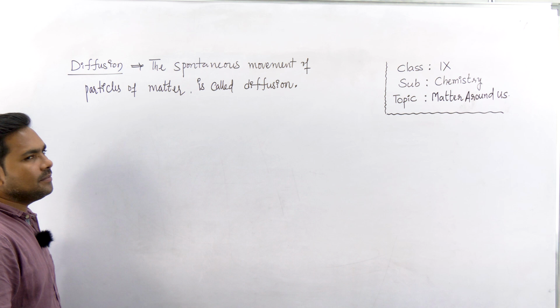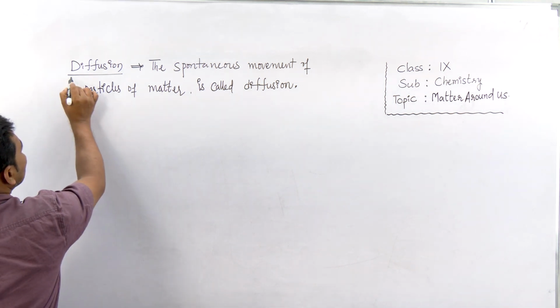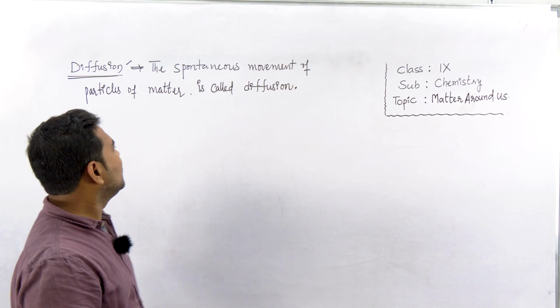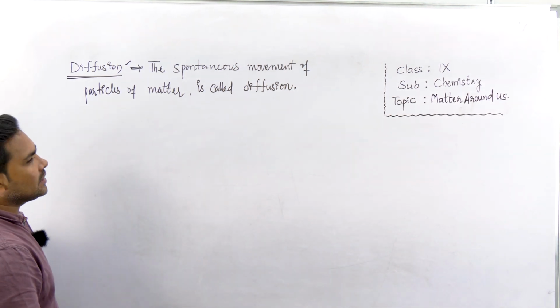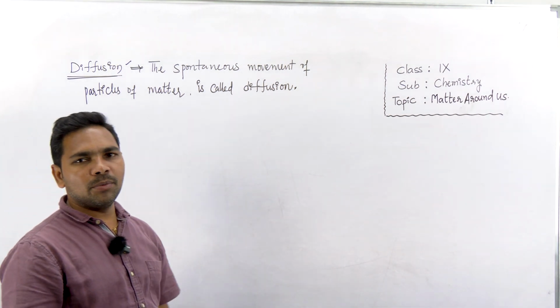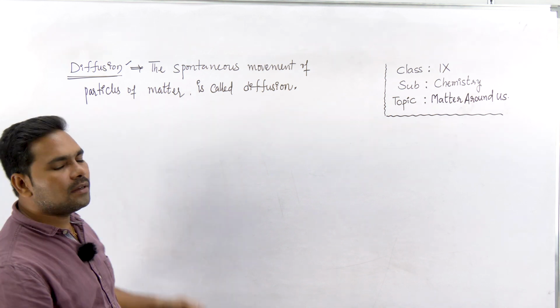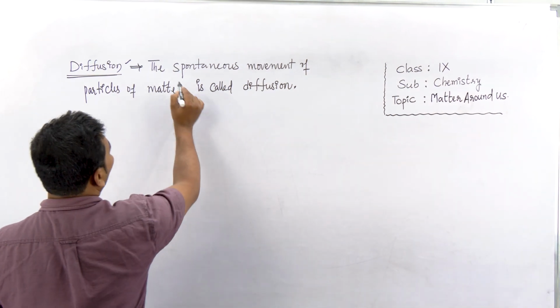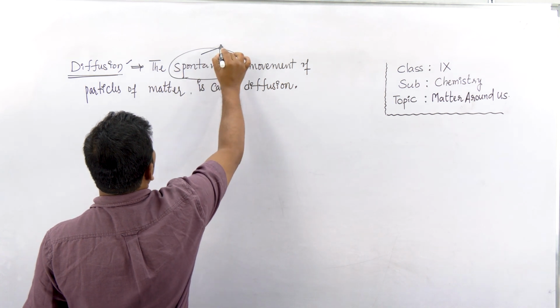Another property of matter is diffusion. What is diffusion? Diffusion is the spontaneous movement of particles of matter. I already told you what is spontaneous.